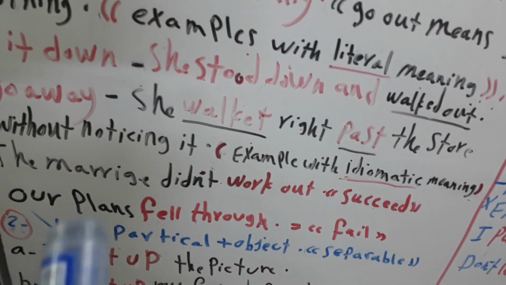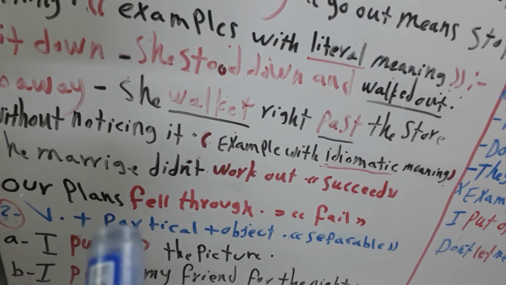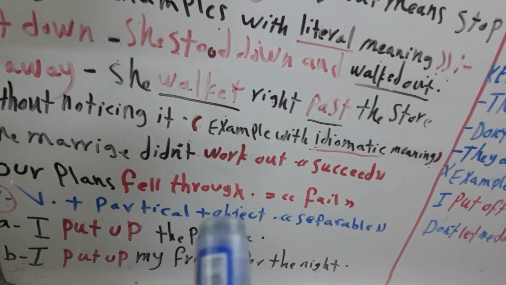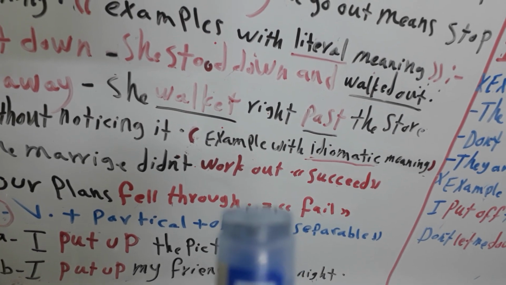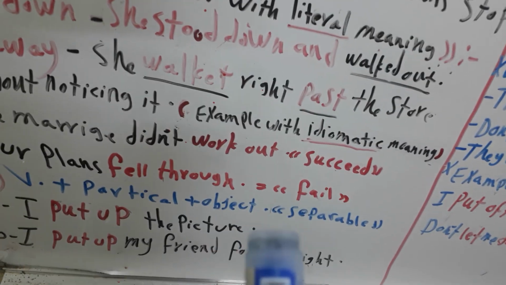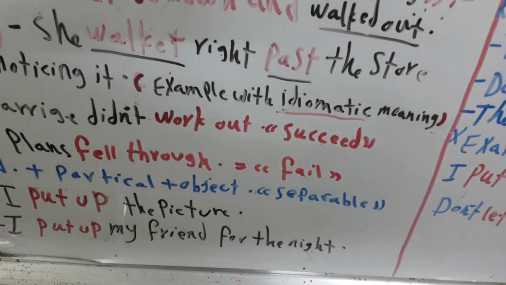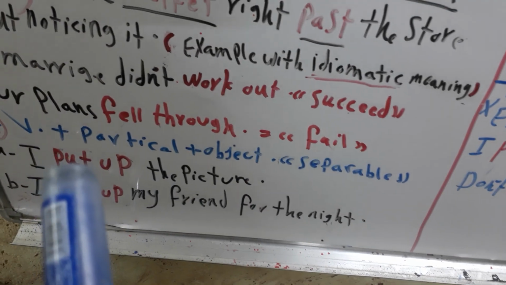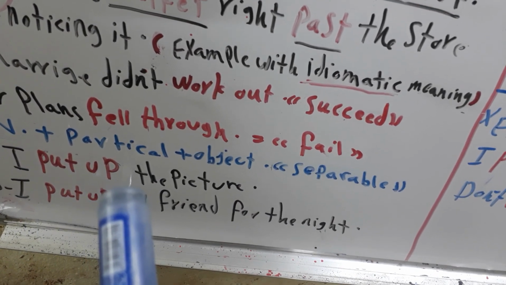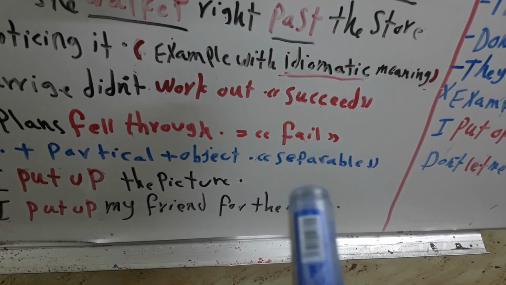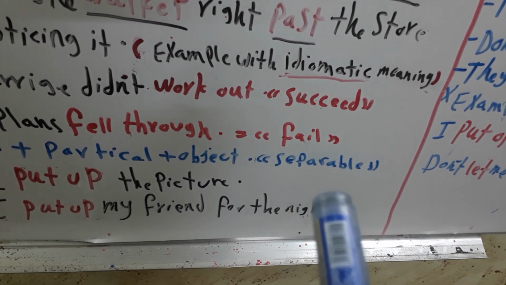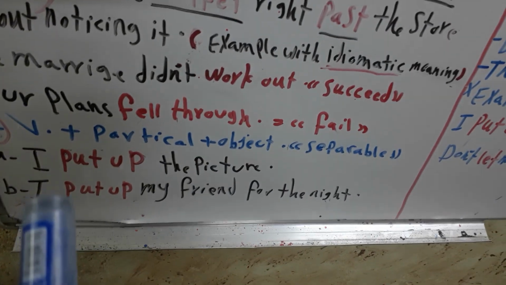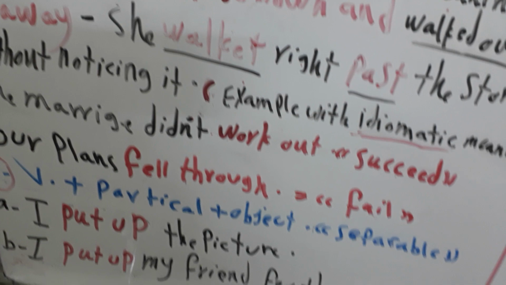I have another type of phrasal verbs. Here, verb plus particle plus object. In the first one we don't have an object, in the second type we have an object. Okay? But here, the object and the particle, we can separate them. So, separable. How will we see? I also have 2 sentences.